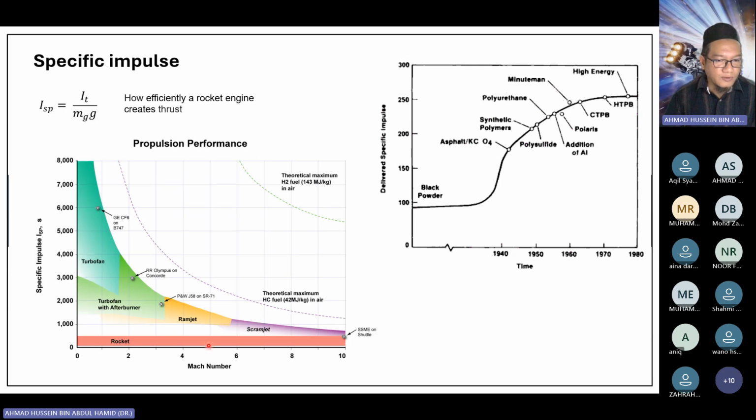While for rocket, we know that outer space is a vacuum, no oxygen. So how can the rocket maintain its combustion, chemical reaction? Because the propellant itself consists of oxygen. In the propellant formulation, we have the fuel and also oxygen within the formulation. So that is why the rocket engine is the only one that can bring satellites to outer space.